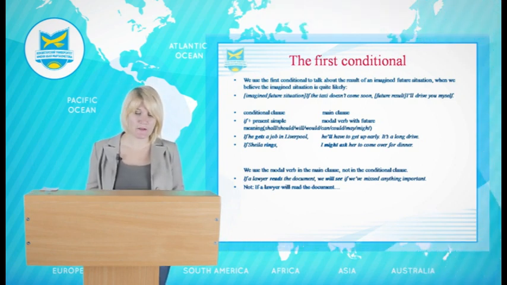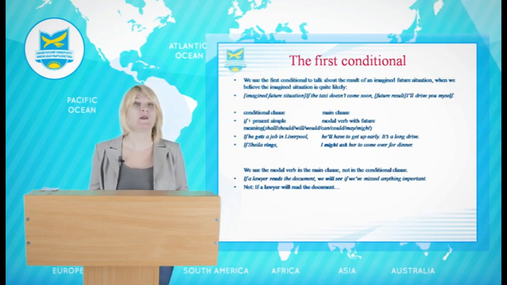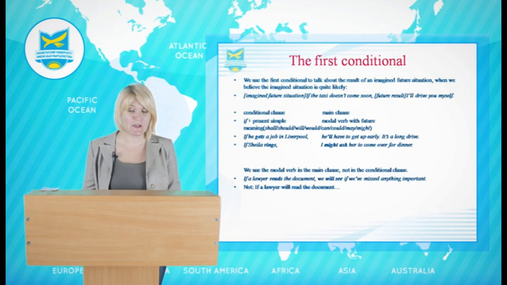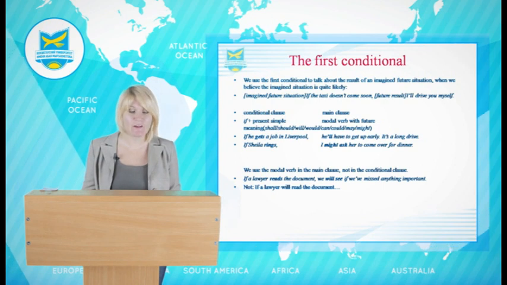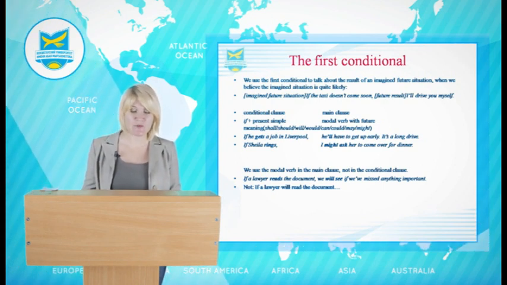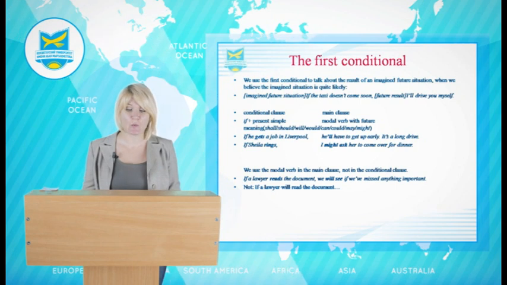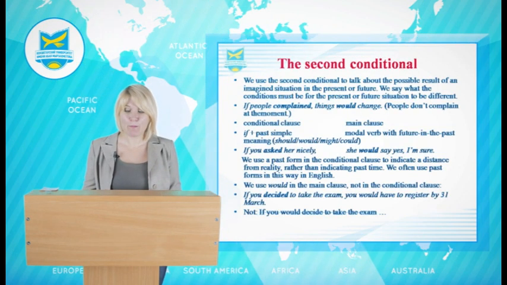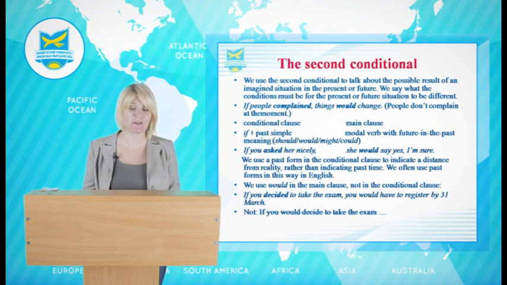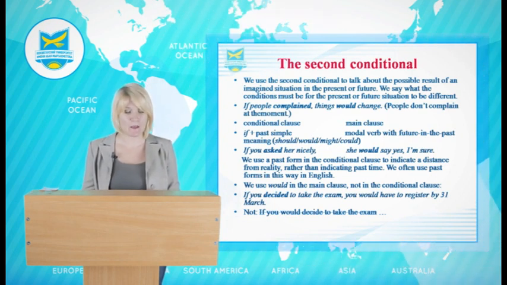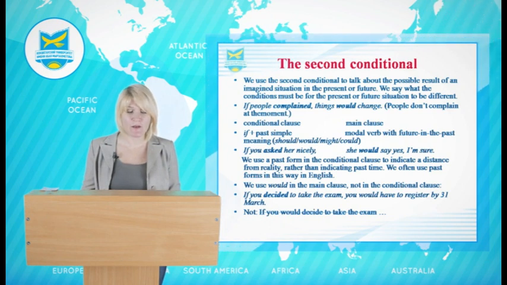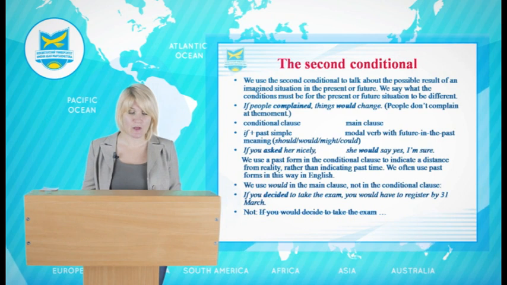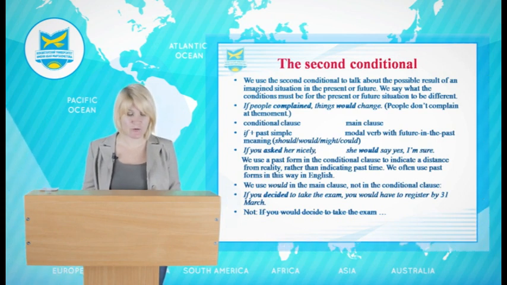Could, might, should in conditionals. Modal verbs could and might are often used in the main clause of conditional sentences with unreal condition, and could is sometimes used in the if clause with unreal condition. The verb may is generally not used in conditional sentences with unreal condition. She might go for a walk in the park if it stopped raining. Or she might get a better job if she could speak English. In this sentence, there are two modal verbs, might and could.